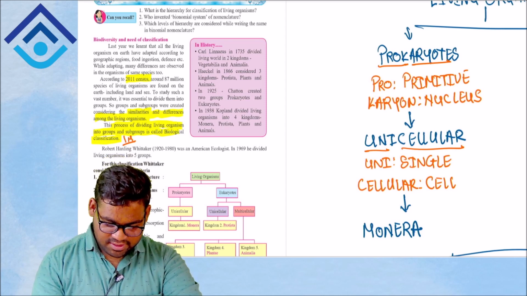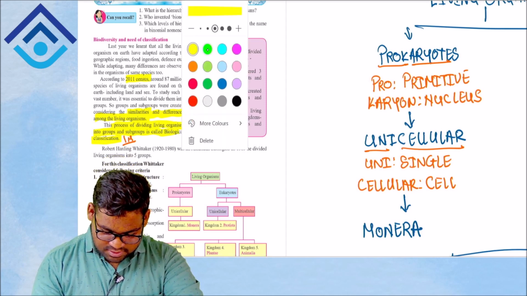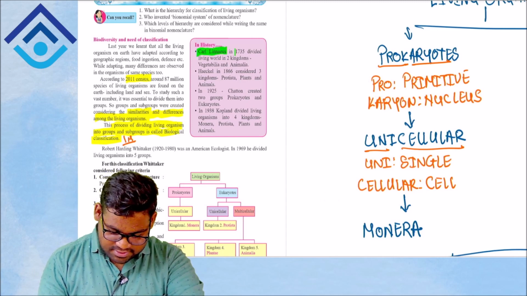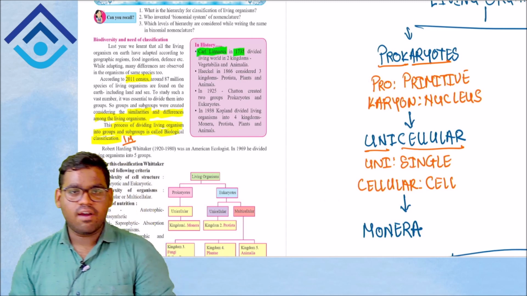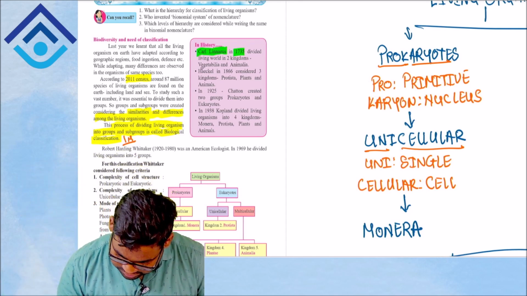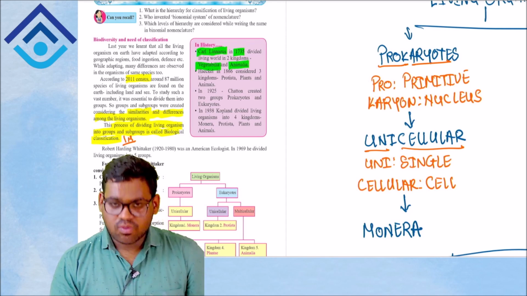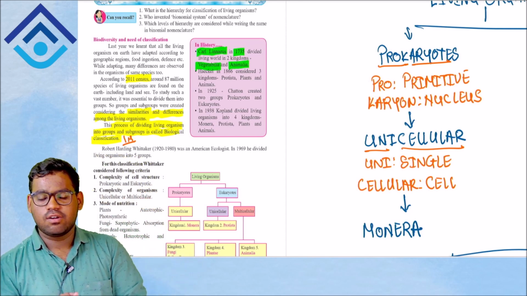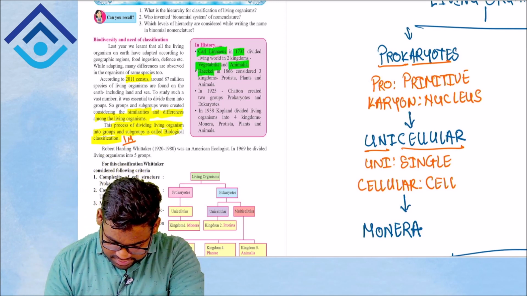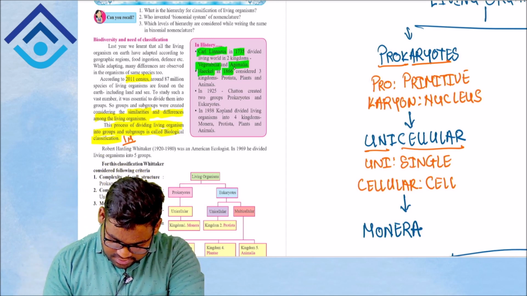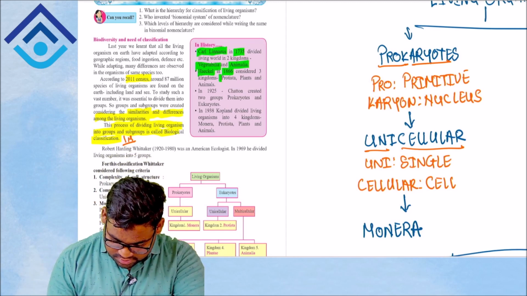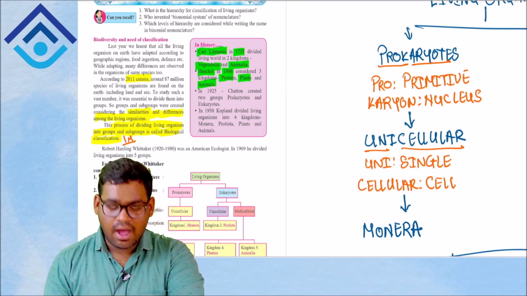As your text says, there was a scientist called Carl Linnaeus, who in 1735 first divided living organisms into two kingdoms, Vegetabilia and Animalia. Simply, plants and animals. Next was a scientist called Haeckel, who in 1866 divided them into three kingdoms: Protista, plants and animals.